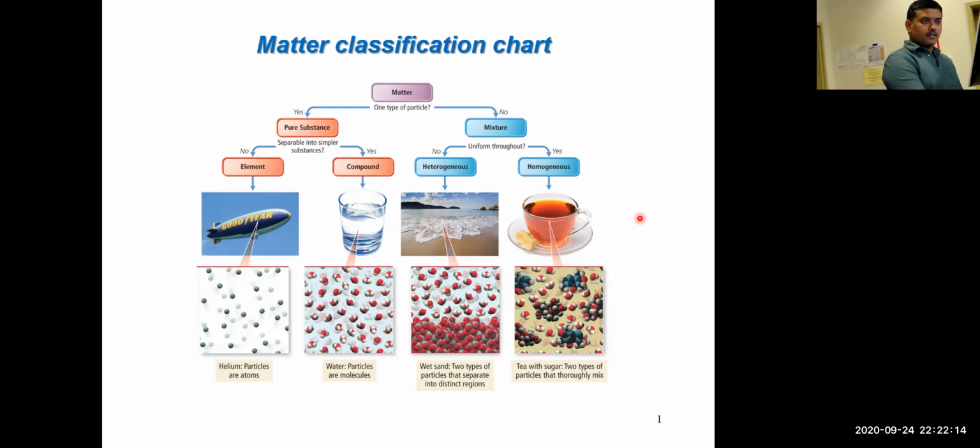Okay, so if that is the case, let's ask this question: is that matter one type of particle or one type of matter, or a combination of matters? If it is just one type of particle, we call that type of matter a pure substance. So for that pure substance, we could ask if it can be separated into simpler substances or not. If you cannot separate a pure substance into simpler substances, which means you have the simplest form of matter, that is an element. An element cannot be broken down further.